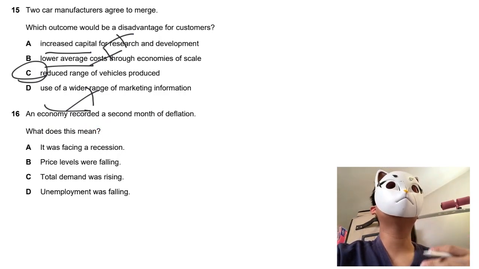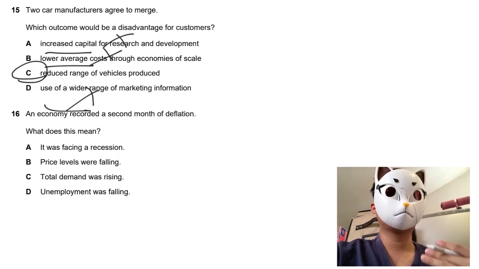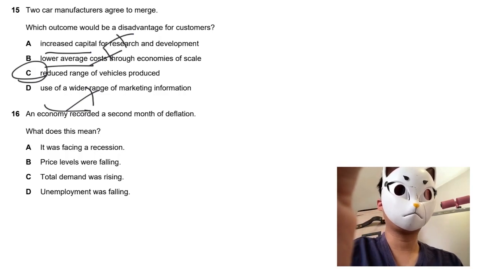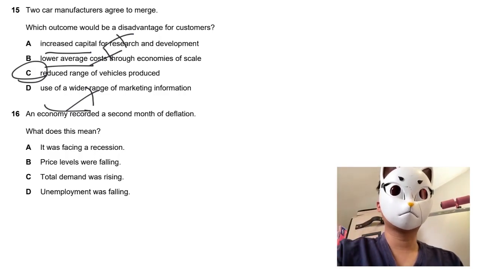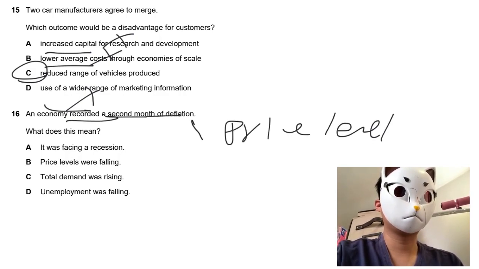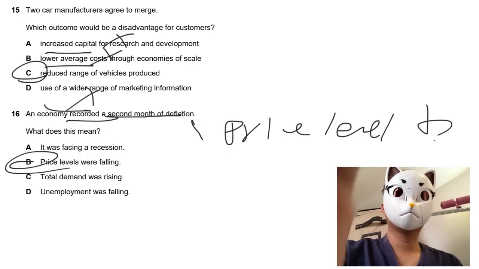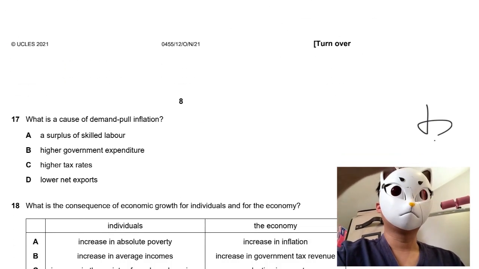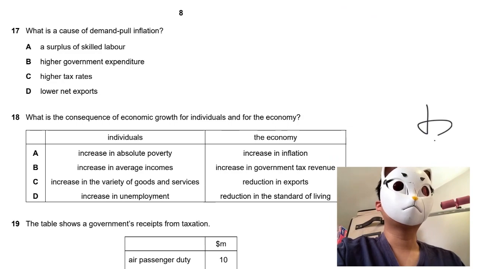MC question 16, record deflation. Sorry, not recovered, record. What does it mean by record deflation? Deflation means the price level drops, right? So the answer is B. Very easy. MC question 17, demand-pull.